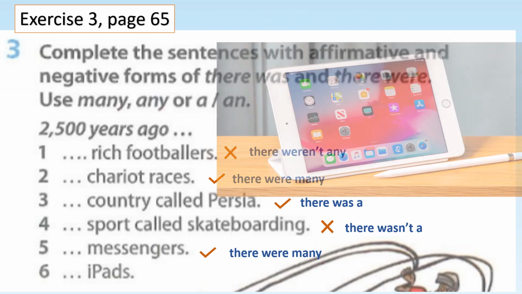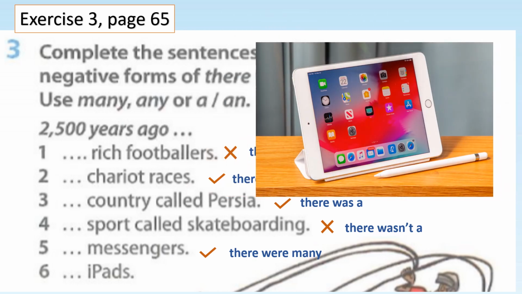Number 6. iPads. Any iPads in those years? No. It's in negative form. iPads with the S is plural. So you use there weren't any.